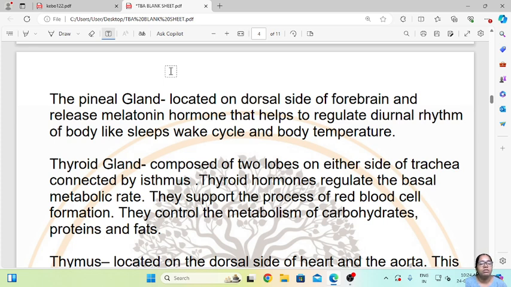They support the process of red blood cell formation and they control the metabolism of carbohydrates, proteins and fats. So basically the thyroid gland will produce thyroid hormone, which will help in controlling the metabolism of carbohydrates, proteins and fats from the food that we eat.